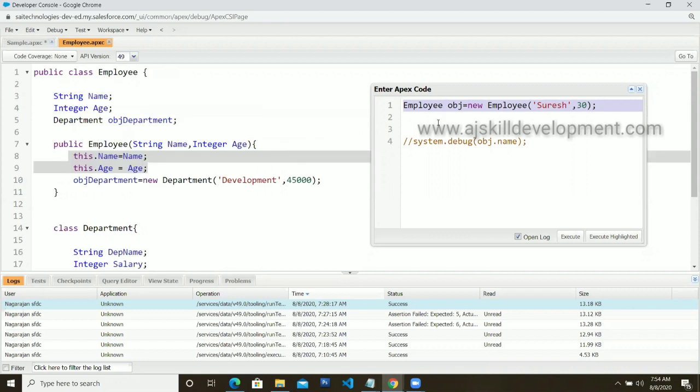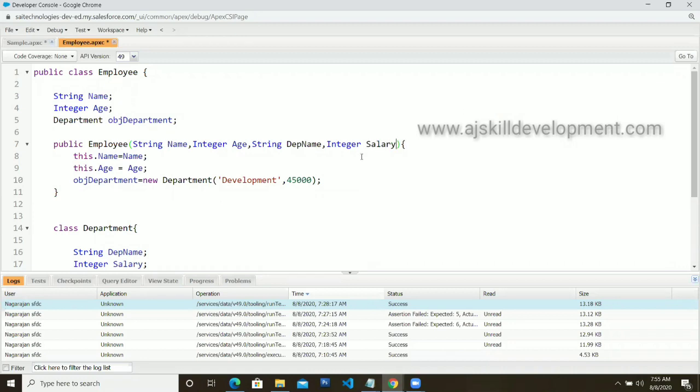For example, I'm going to create the first object, that is the first employee. For the second employee, the department might be different and the salary might be different. If that is the case, I need to make a little bit of changes over here, because I need to pass all the values. So string department name, I'm going to pass the department over here, and I'm going to pass salary also over here. So let me close it now.